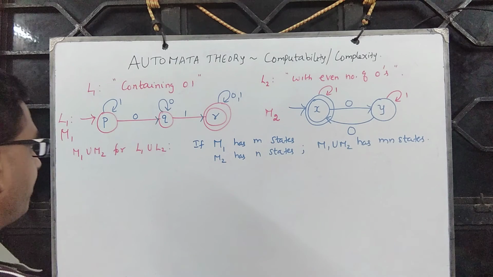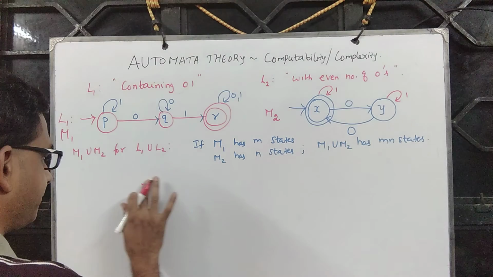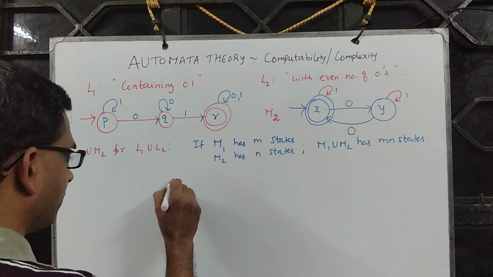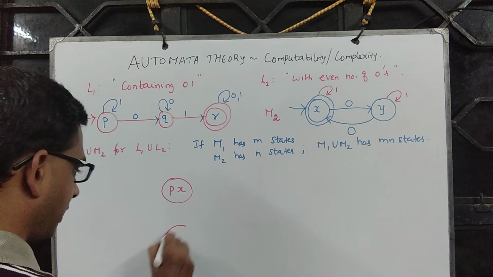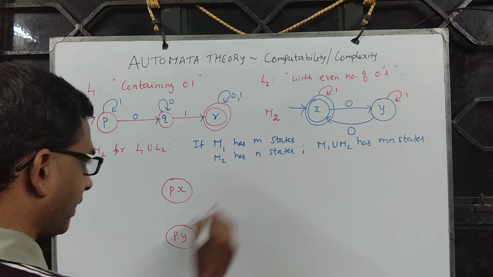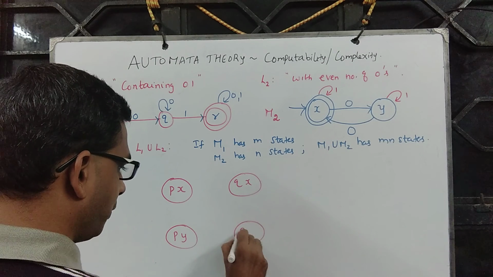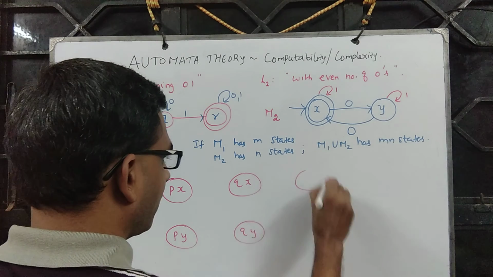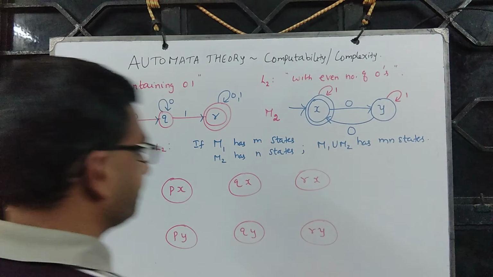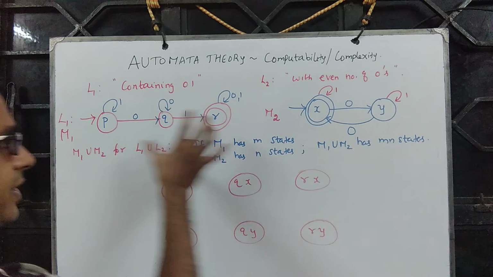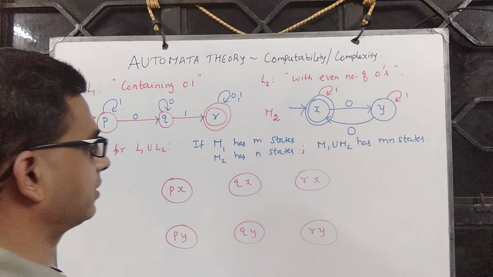So what are they? They are precisely the cross product. So you will have Px and Py, and Qx, Qy, Rx and Ry. So this has got 3 states and this has got 2 states. So you get to see 3 into 2, 6 states.